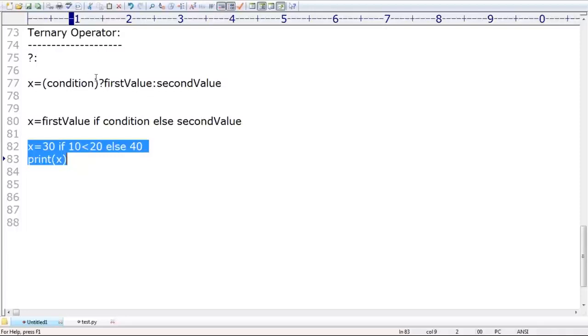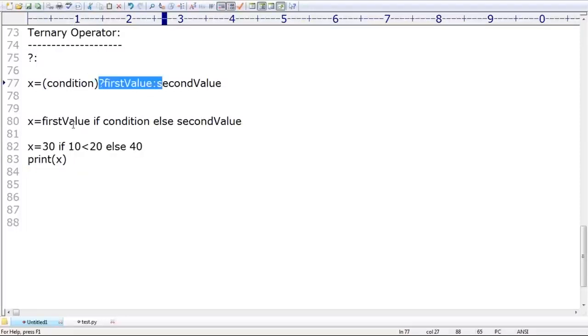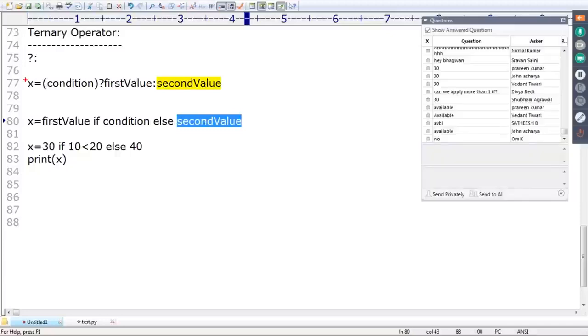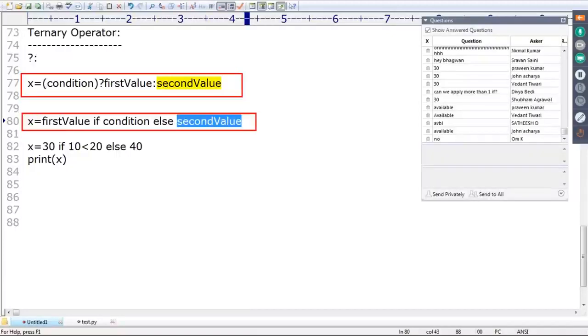Remember, don't use the question mark and colon symbols. Here it is: first value, if condition, else second value. Compared to other languages' conditional syntax, the Python syntax reads like an English statement, while the other looks like programming code. Which one is easier? Obviously this one.